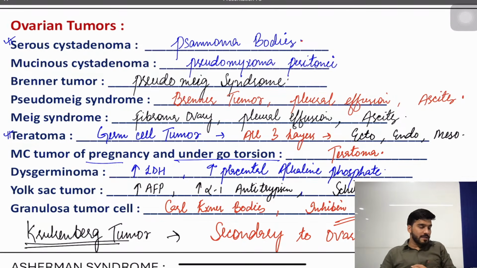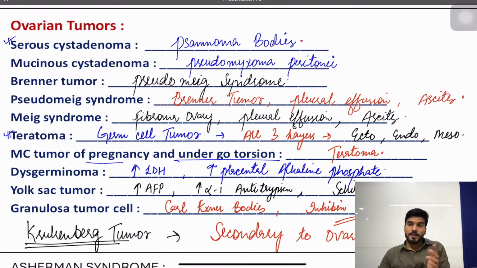If psammoma bodies are given as a hint in the question, you mark serous cystadenoma. If they mention excessive mucin, called pseudomyxoma peritonei, due to peritoneal fibrosis, it is mucinous cystadenoma. If the pseudo-Meigs syndrome hint is given, you mark Brenner's tumor. If it is Meigs syndrome, that is fibroma ovary with pleural effusion or ascites. Teratoma is a germ cell tumor.